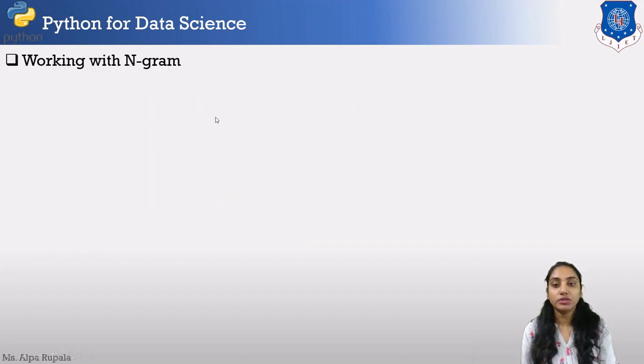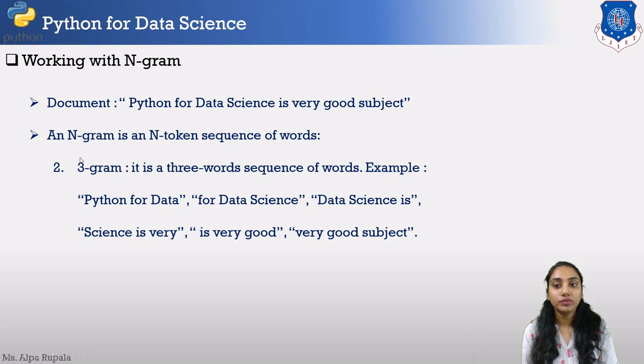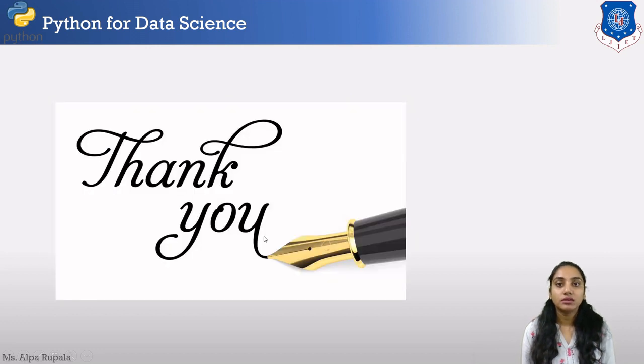In the same way, we can also create it using the 3-gram. The same document is here, but now we are creating it according to the 3-gram sequence. So this is: Python for data, for data science, data science is, science is very, is very good, very good subject. So this is the 3-gram word sequence created from this document. And so on. So this is the bag of words model. Thank you.